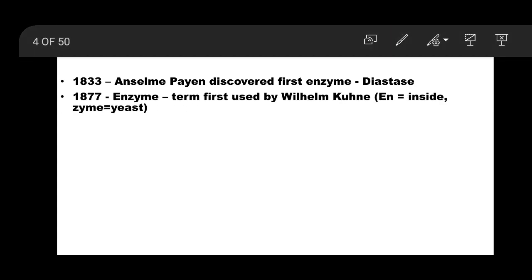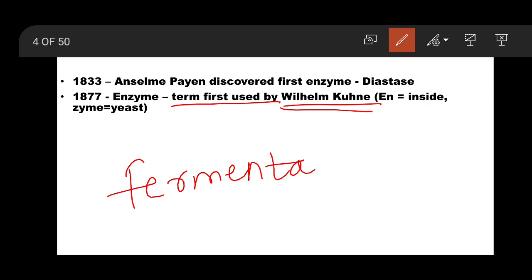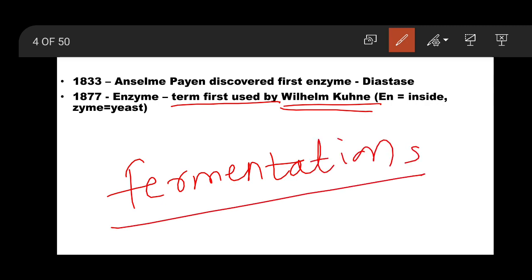Then in 1877, the term enzyme was first used by Wilhelm Kuhne. He was studying fermentation reactions. You might know that fermentation reactions are those by which alcohol and many organic acids are prepared.